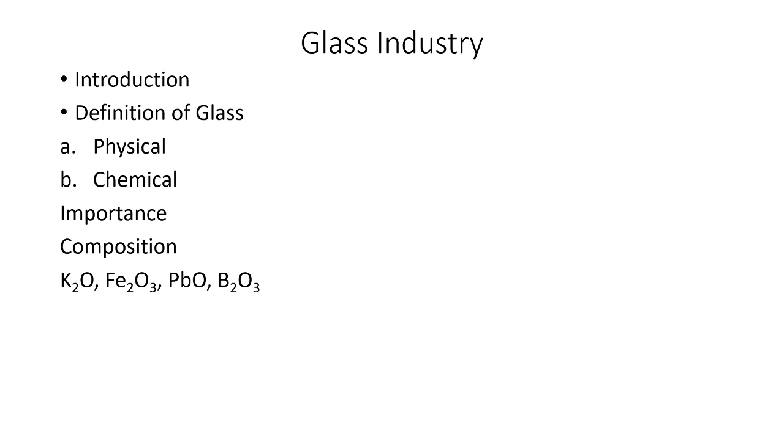And last is boron oxide. It increases the hardness and refractory nature of glass. That's why borosilicate glass is used to make laboratory glassware. In the lab you must have heard of borosilicate glass. You can use it for carrying very concentrated or very reactive reagents. At the same time you can heat it to very high temperature.